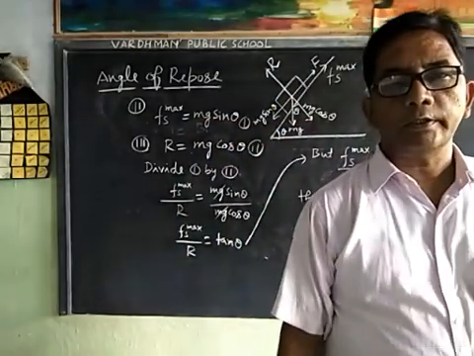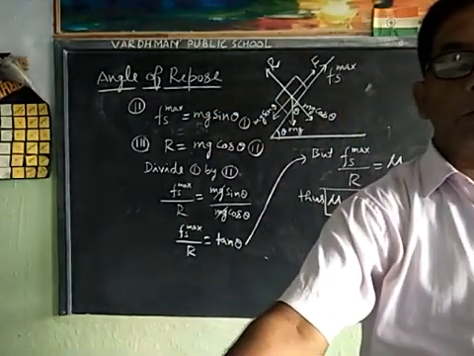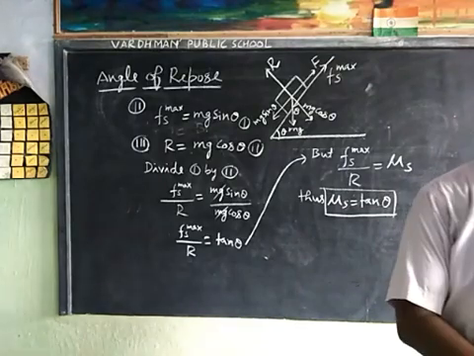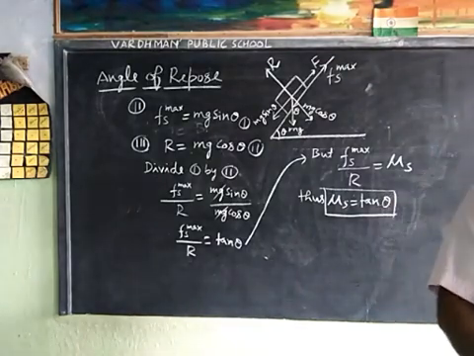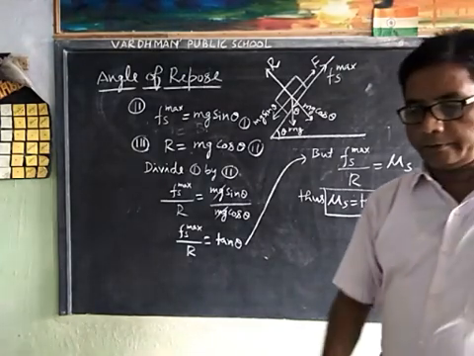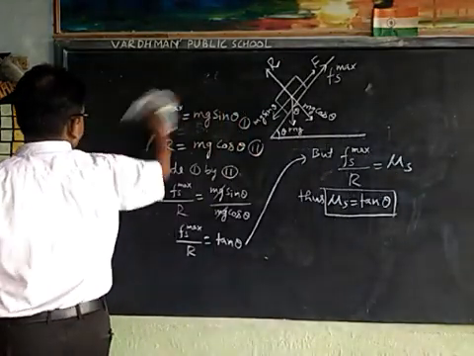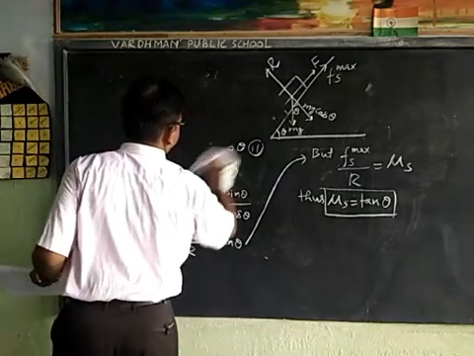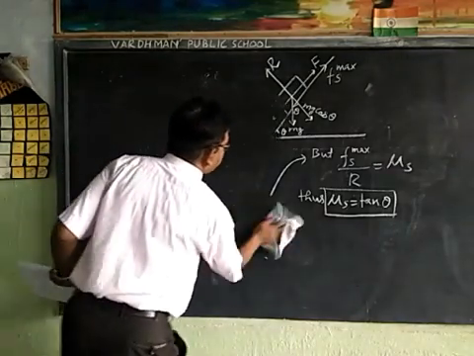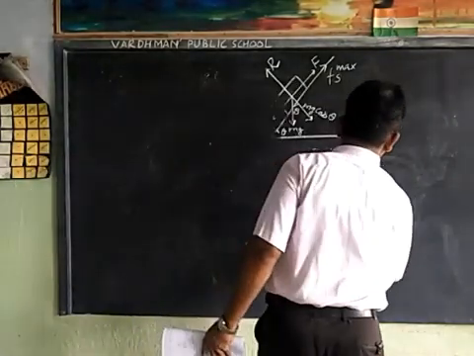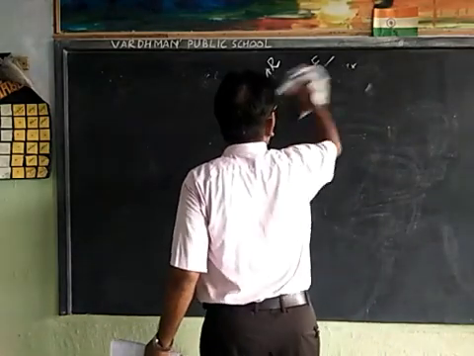Now we will solve a numerical problem. The first numerical is based on friction.